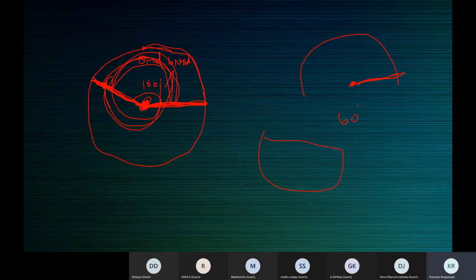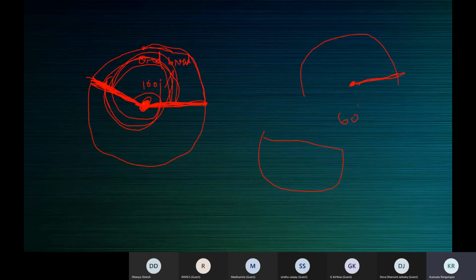Like this it will be now. Ma'am, the baseline will be 160 degrees, ma'am. Yeah, this is the radius. The baseline should coincide with this radius. Yes, ma'am.